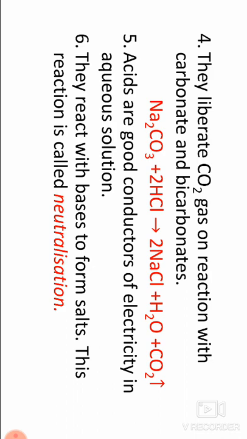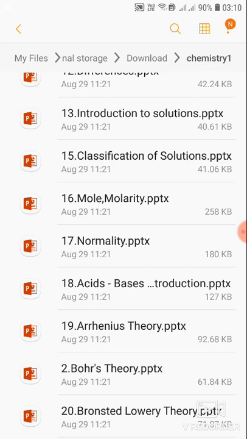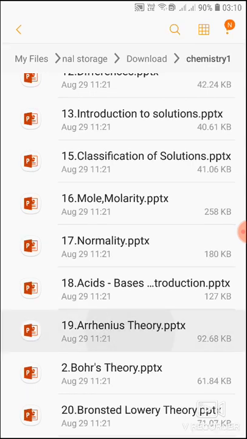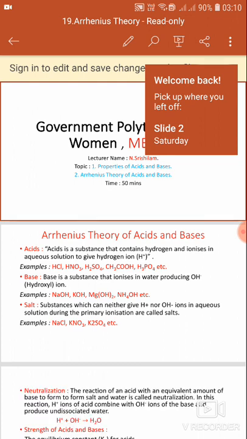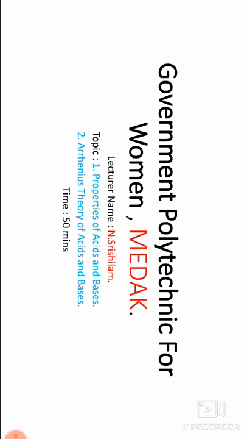Modern concepts of acids and bases are based mainly on the following theories. First, Arrhenius theory. Second, Bronsted-Lowry theory. Third, the Lewis theory. Arrhenius theory of acids and bases.